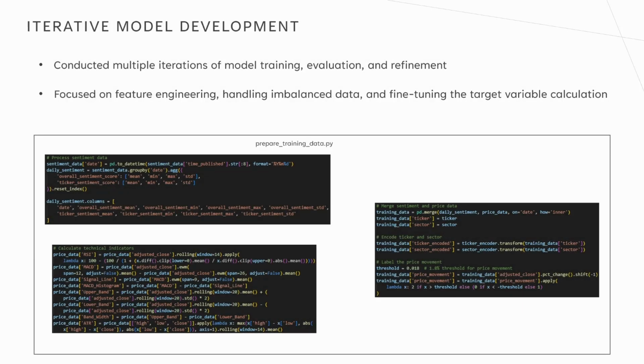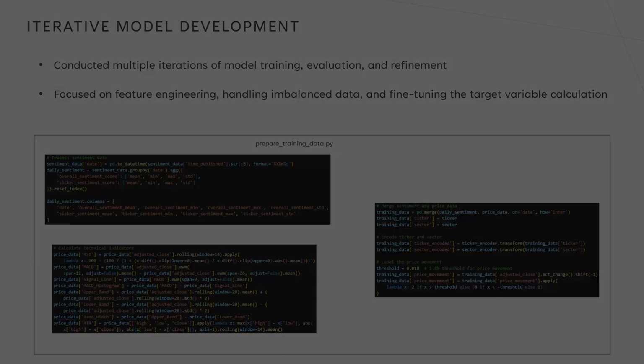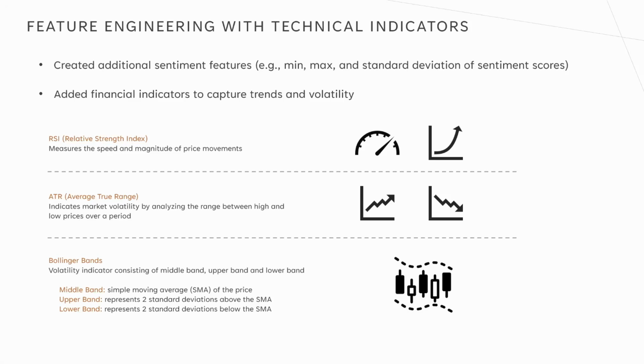From this point, the project entered an iterative cycle of model training, evaluation, and refinement. I conducted extensive research on alternative approaches to enhance the model's performance, and this involved feature engineering, dealing with imbalanced data, and fine-tuning the calculation of the target variable. To capture more meaningful trends, I incorporated additional technical indicators derived from the historical price data.